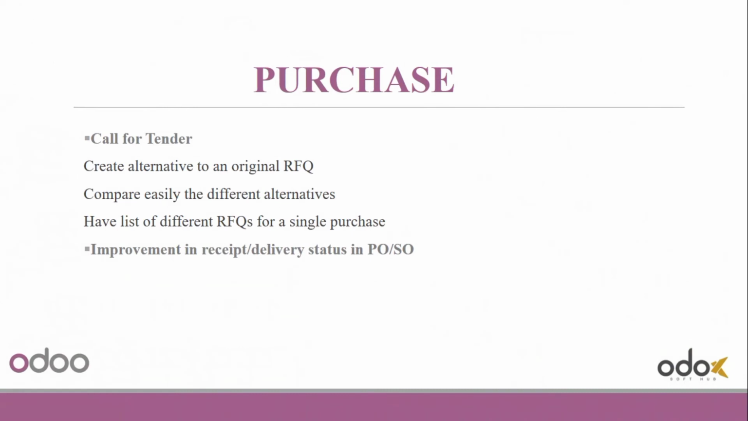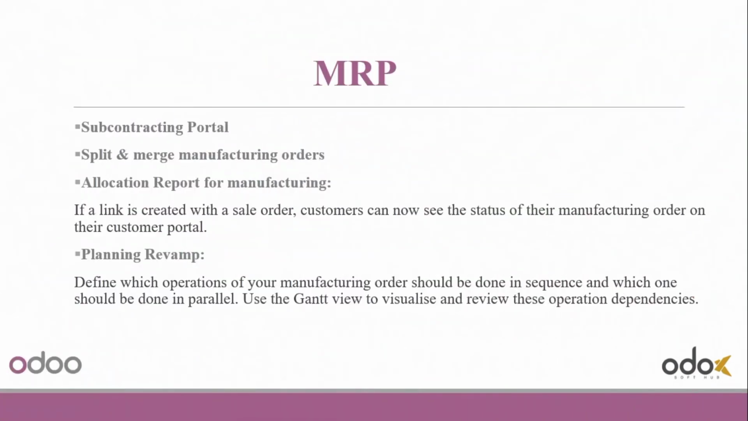Purchase module, there is a call for tender feature in which one can create alternative to an original RFQ and can compare easily the different alternatives, which simplifies the process. And there is improvement in receipt or delivery status in purchase order and sales order.